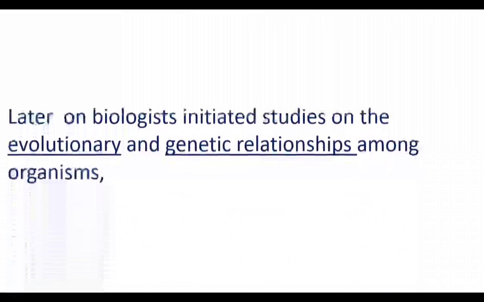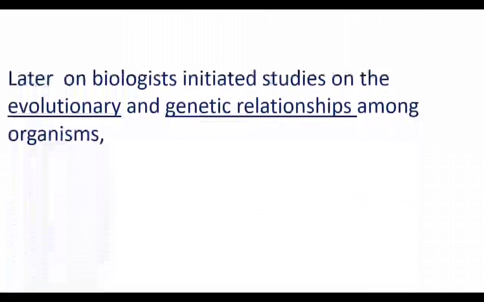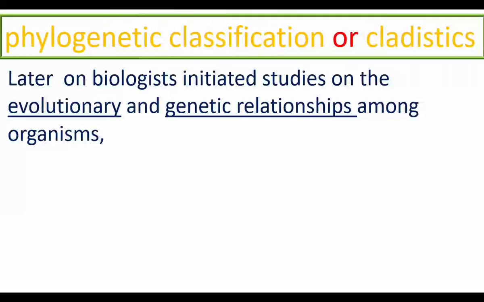Later on, evolutionary ideas were included and genetic relationships were considered while classifying the organisms. Biologists started studying evolution and genetic relationships among organisms while classifying them. That resulted in the development of phylogenetic classification or cladistics.